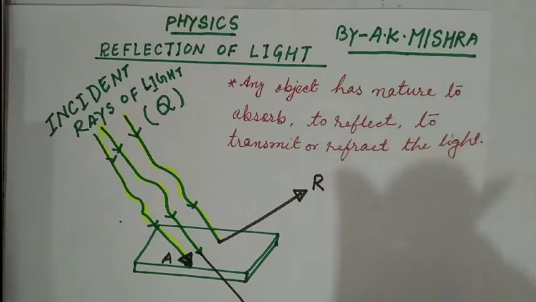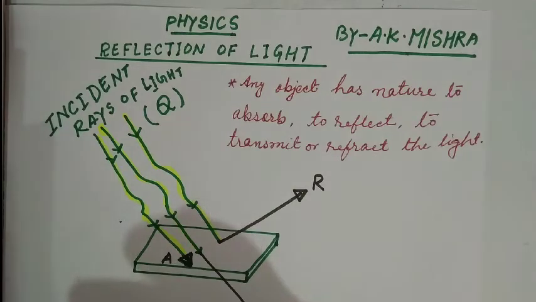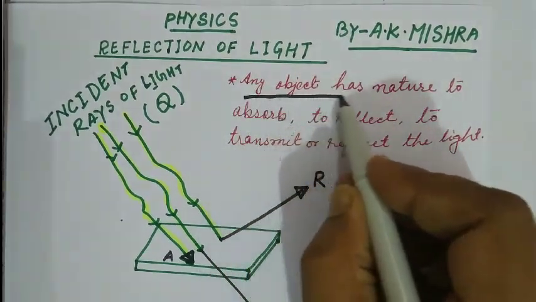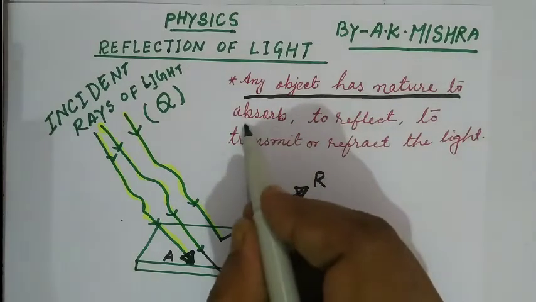As we know, light possesses various properties like reflection, refraction, dispersion, scattering, interference, polarization, superposition. There are so many electromagnetic wave properties. One of them is the reflection of light. It plays a very important role in our daily life. Due to reflection of light, we are able to see any object.